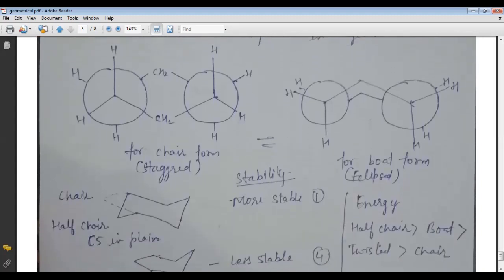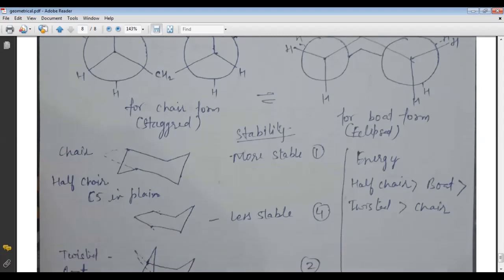Here, according to the Newman projection, this is represented as the chair form, and it is called the staggered form because it has the most stable form and less energy. And this form is called the boat form. In this boat form, we can explain that when we rotate this circle, this CH2 group goes to this position. So now it converts into the boat form, and this is called the eclipsed form.